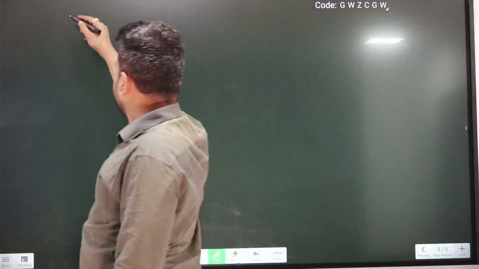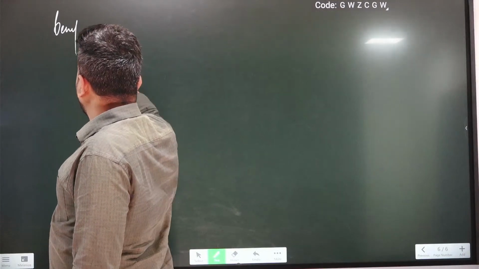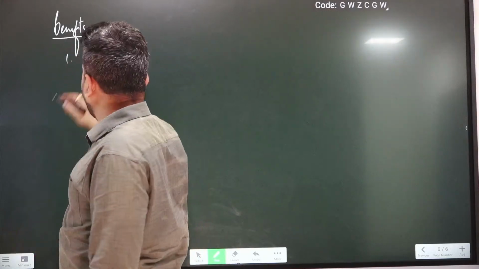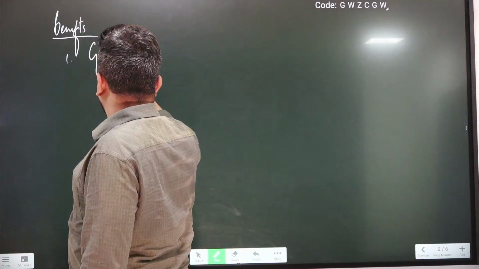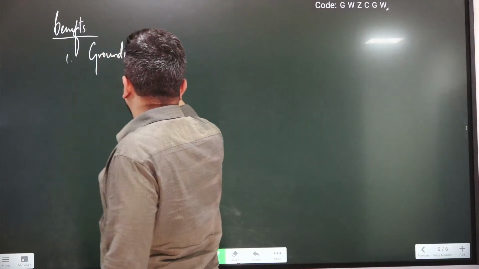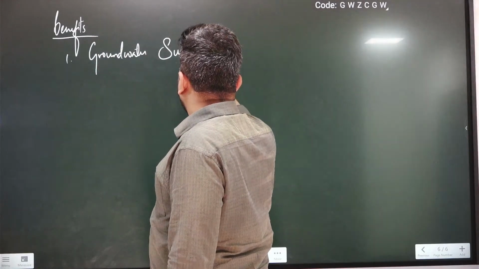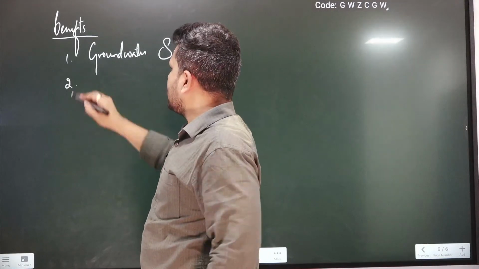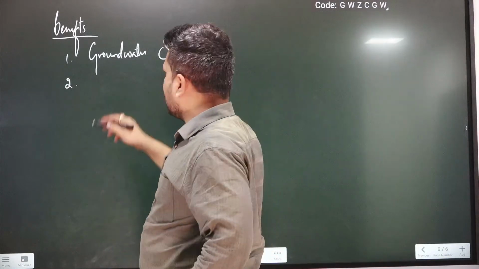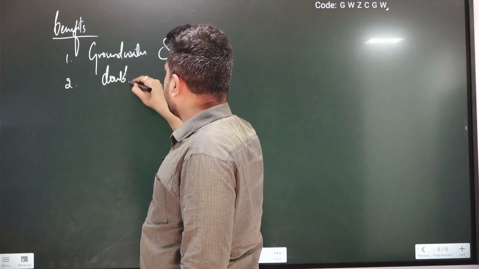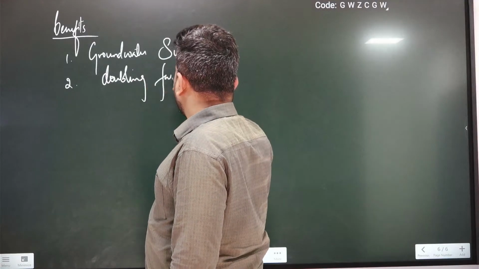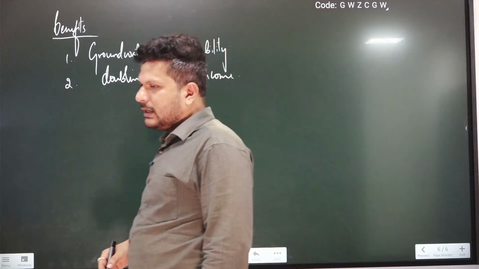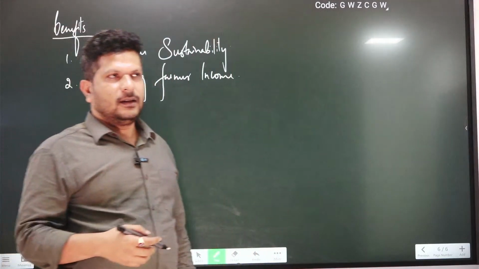So what are all the benefits which are expected from this program? As you all know, number 1, it is trying to help us to solve the problem of groundwater exploitation. So groundwater sustainability will be the first major advantage we will be able to see under this scenario. And number 2, we are talking about doubling farmers' income. As you all know, government wants to increase the income of the farmer, but not at the cost of exploitation.